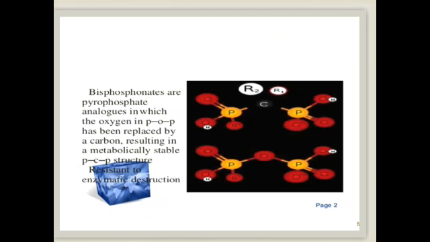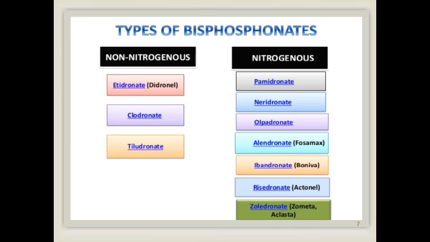Bisphosphonates are pyrophosphate analogs. Pyrophosphate is the natural analog of bisphosphonates, in which the oxygen in P-O-P, the basic structural core of pyrophosphate, links two phosphate groups through one oxygen. In bisphosphonate, this oxygen is replaced by carbon, so it becomes two phosphates and one carbon, P-C-P. This is the structural core of bisphosphonate.